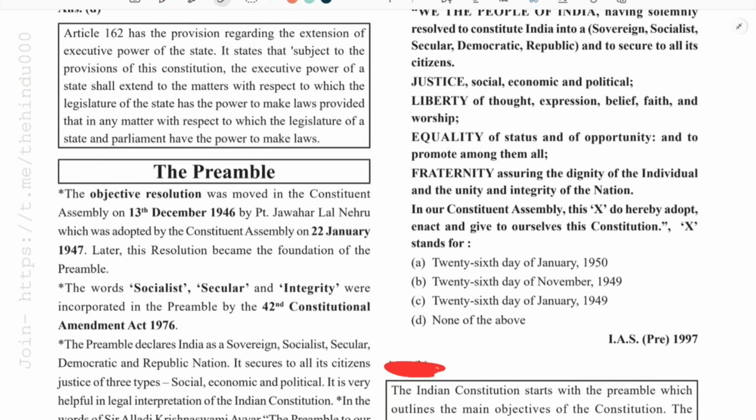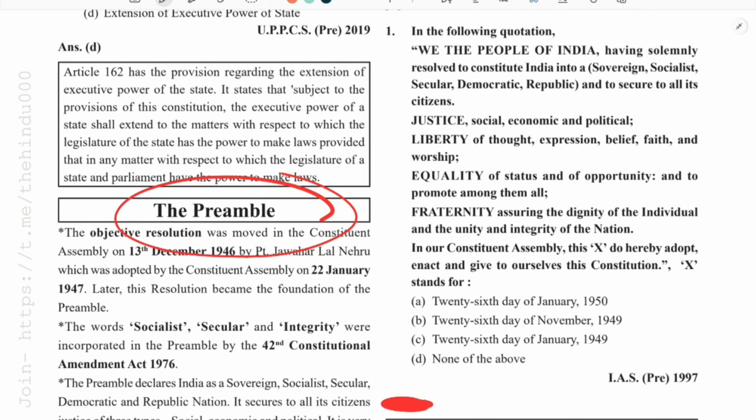Welcome to another video in the series of question solving, where we are trying to cover the polity through this unique series of question solving. So, in this video, we are trying to take this chapter of preamble, which is a very important chapter in the polity. So, coming to the first question.